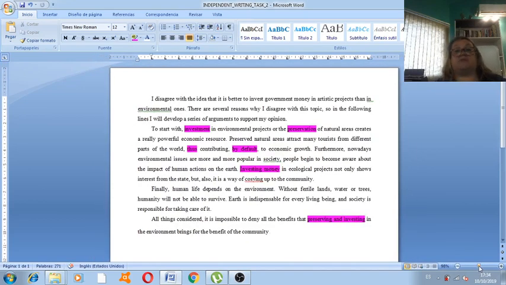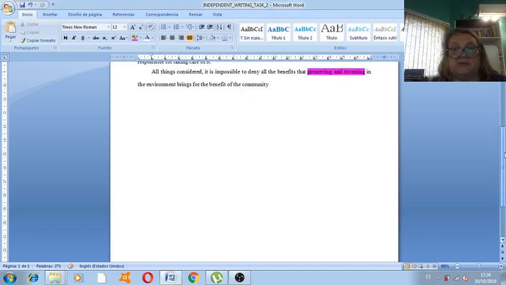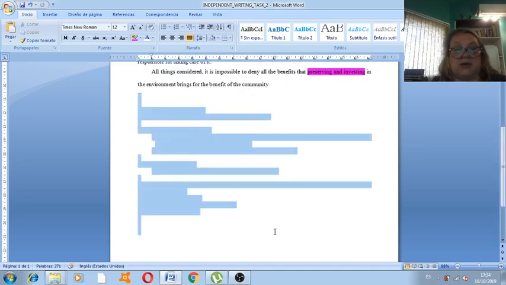So this is what the final text looks like. Then you can remove these pink marks once you have learned and internalized the rules that the corrections involved.